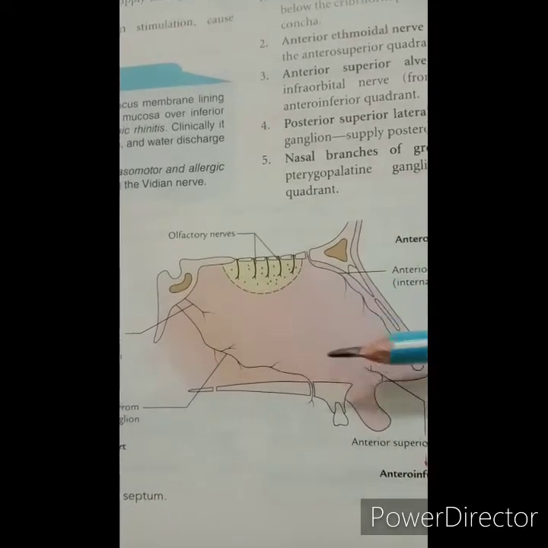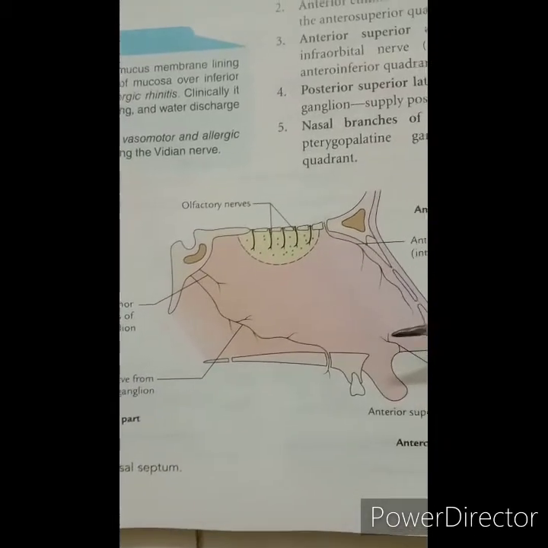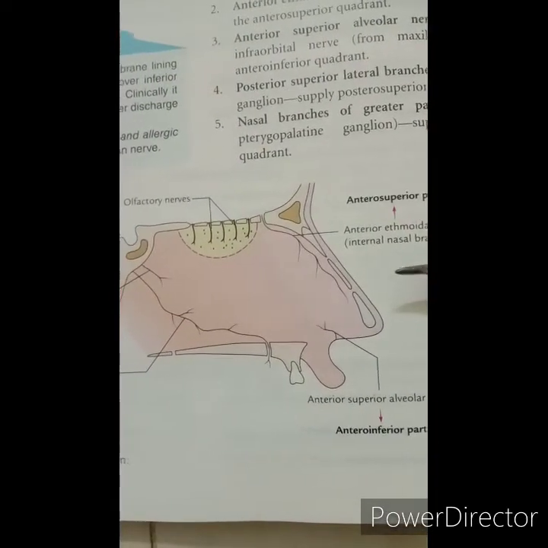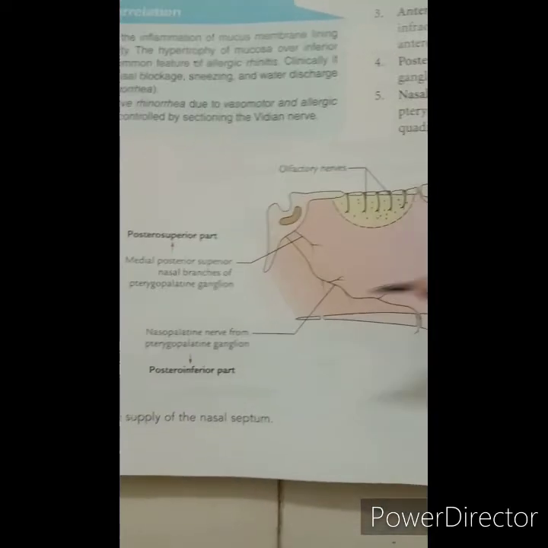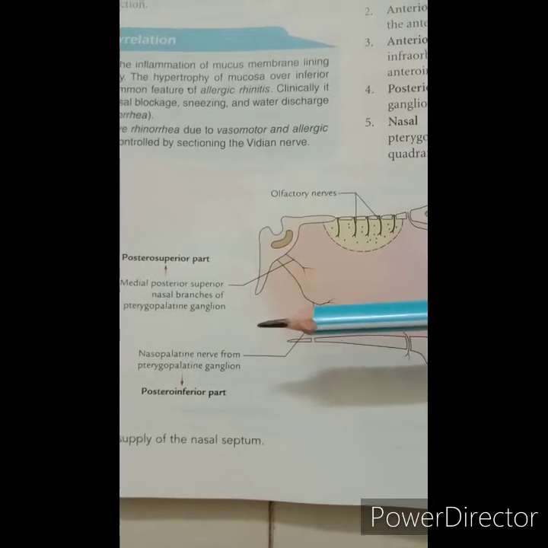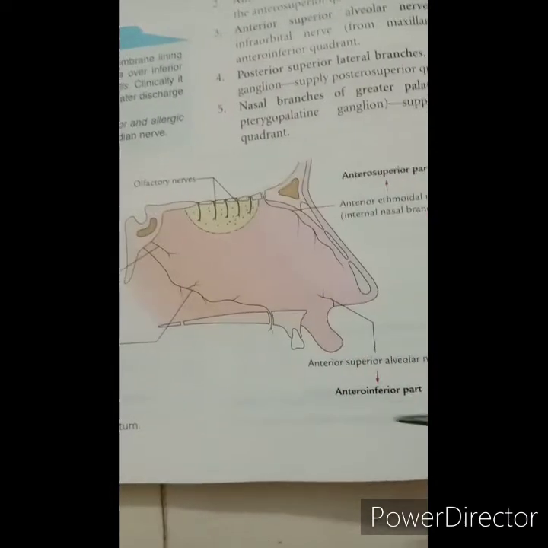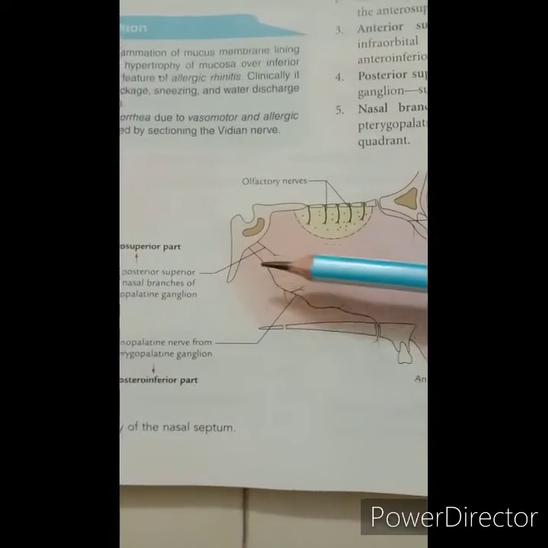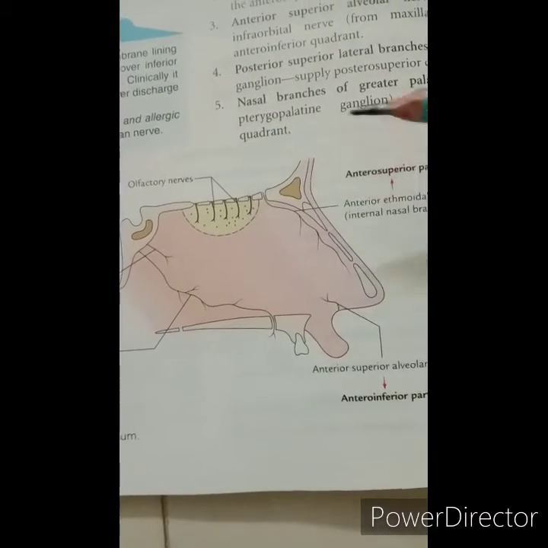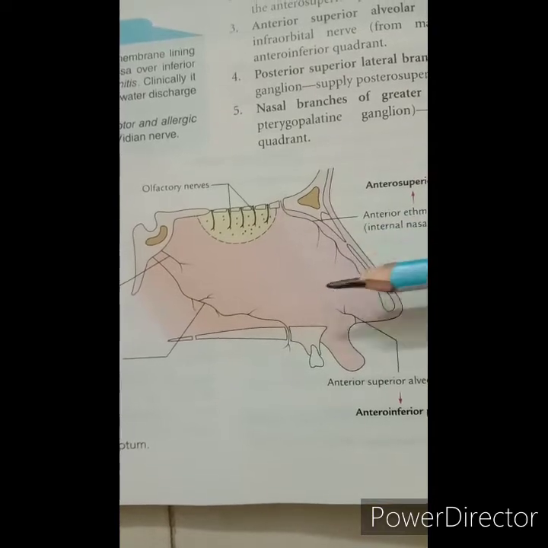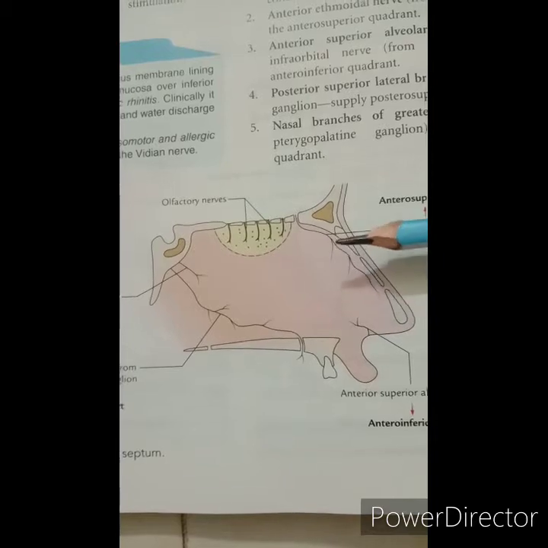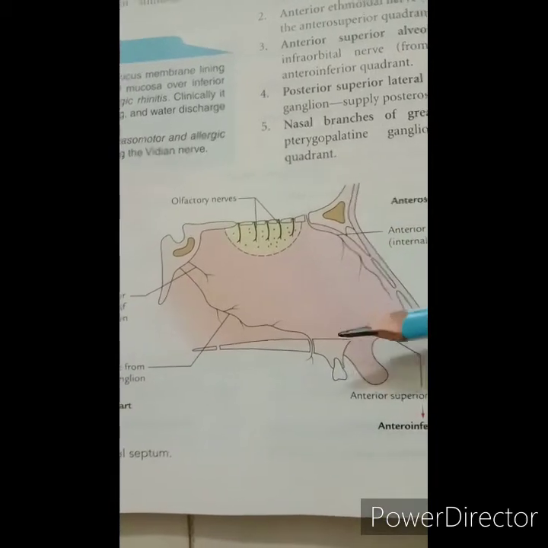Then the nerves for general sensation: the anterior ethmoidal nerve, the branches of the pterygopalatine ganglion, and the branches of the infraorbital nerve. These carry the sensation of touch, temperature and pain from the respiratory region and the vestibule of the nasal cavity.